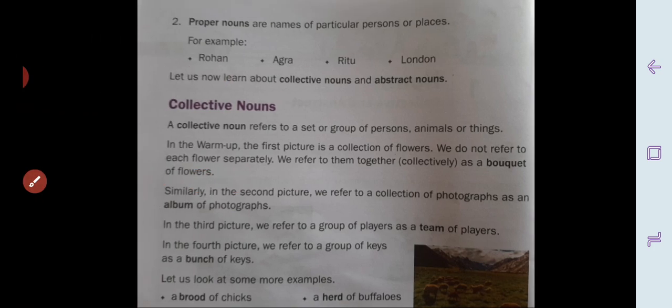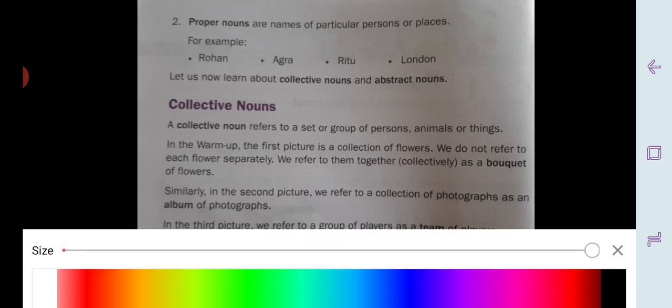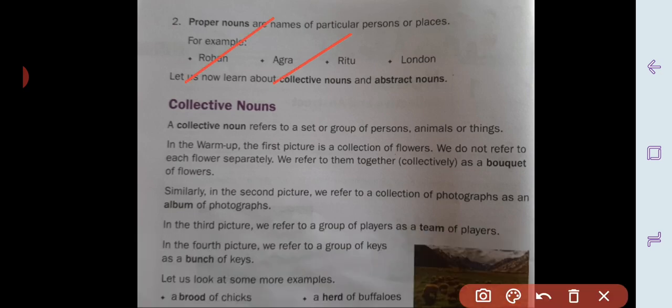Now we will come to proper noun. Proper nouns are name of particular person and place. For example, Rohan, Agra, Ritu, London.